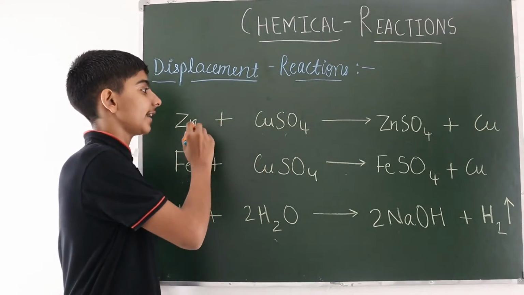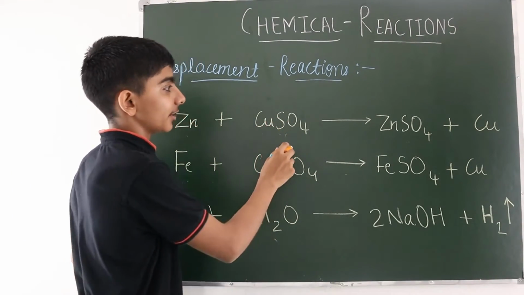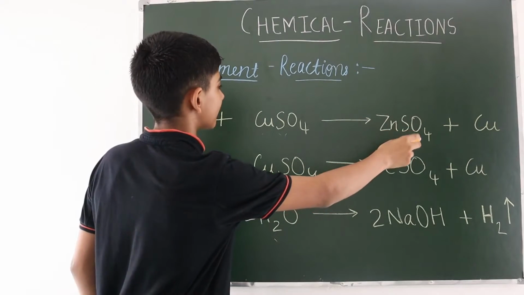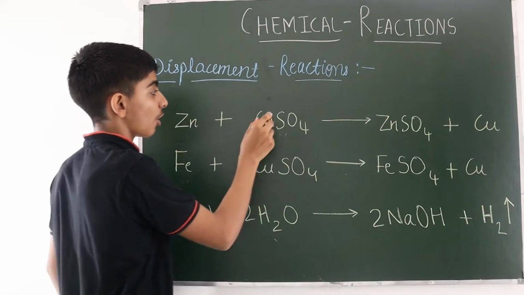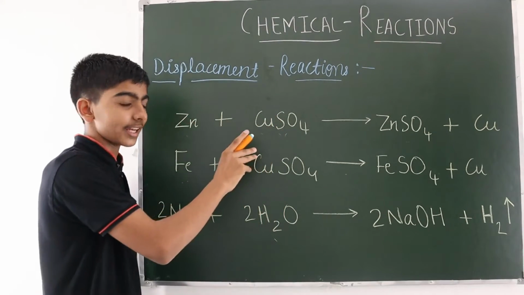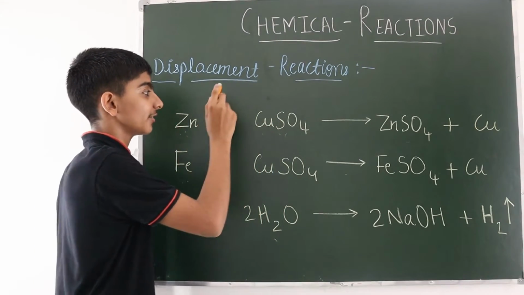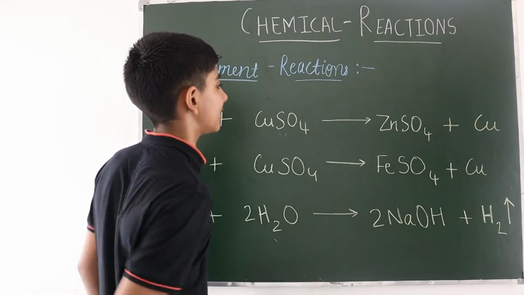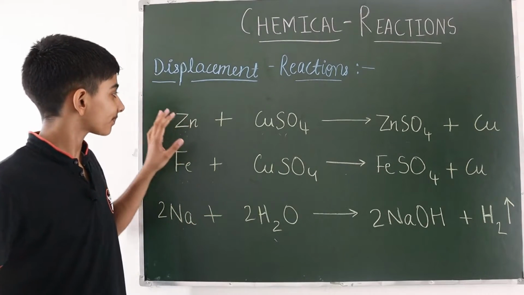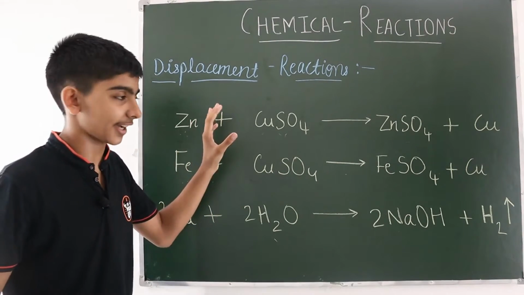Okay, now how does displacement reaction take place in these chemical reactions. Here you can see zinc plus copper sulfate, and here it is zinc sulfate, means this is an element and it takes the place of copper. Copper is an element, so this element takes the place of another element. Zinc sulfate and copper is at the side. So this is a displacement reaction.